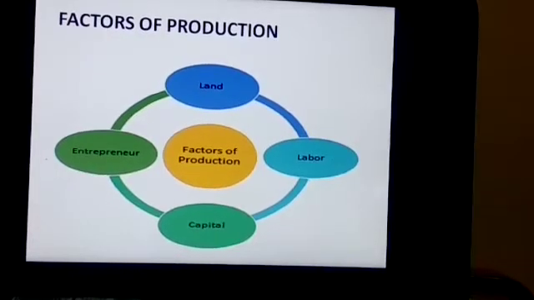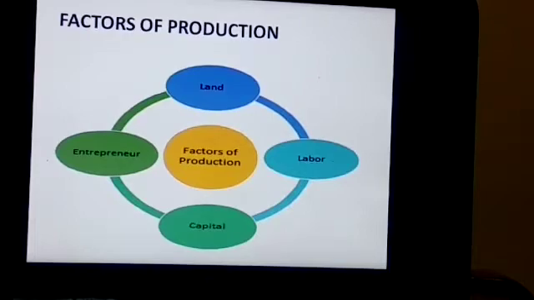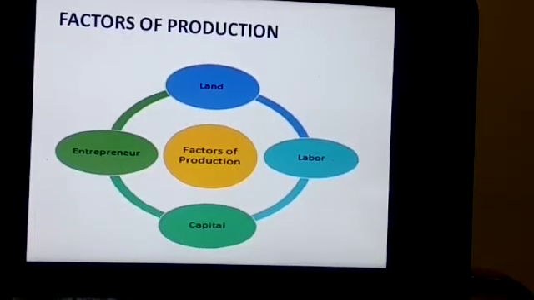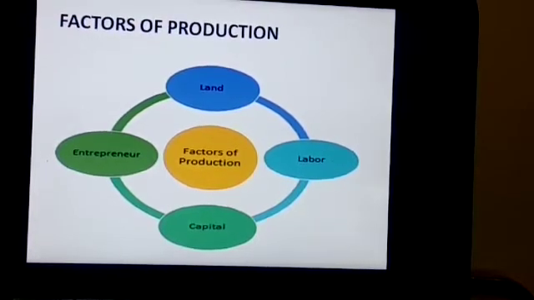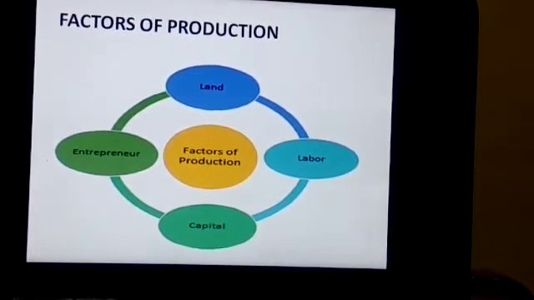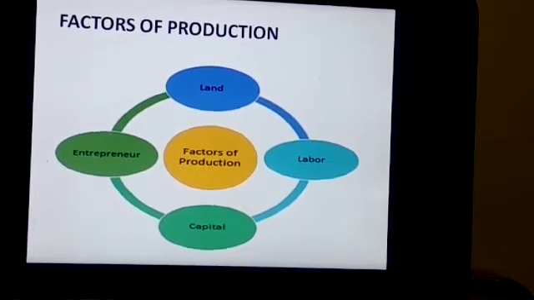This is a new topic, factors of production. What do you mean by factors of production? Any resource that helps in the process of production is called a factor of production. There are basically four factors of production: land, labor, capital, and entrepreneurship. We'll discuss them in detail.